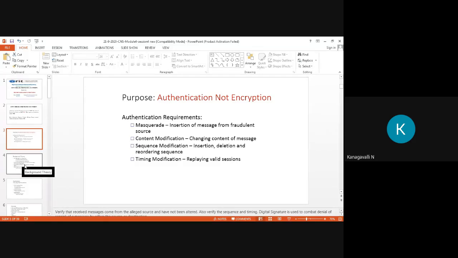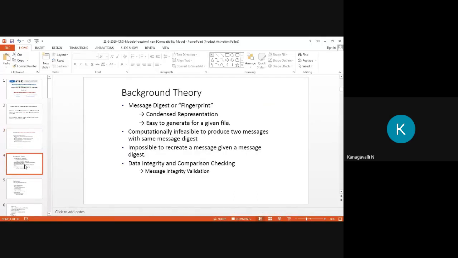If you forget, just recollect the first topic of your fourth unit: what are the authentication requirements available in message authentication and integrity, right? The background theory for this hashing algorithm is that we need to take care of two things: message digest, also called fingerprint, and another thing, message digest. Then the second application is SHA, right?